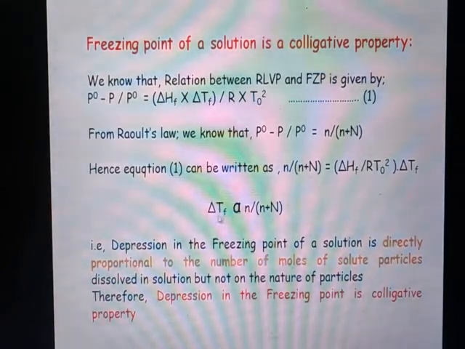It is nothing but the depression in the freezing point of a solution is directly proportional to the number of moles of solute which are present in the solution. And hence any property that is directly proportional to the number of moles of solute present in the solution is called a colligative property.